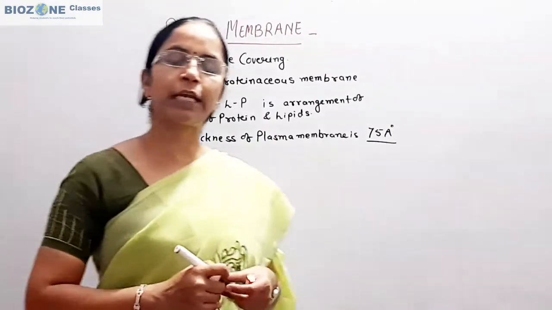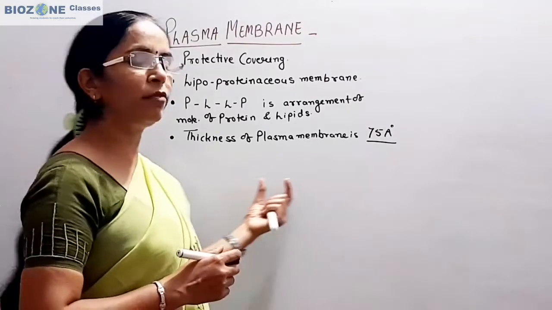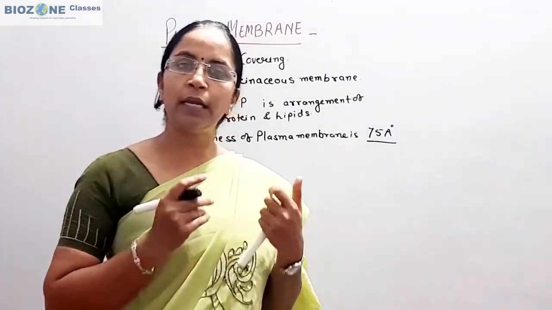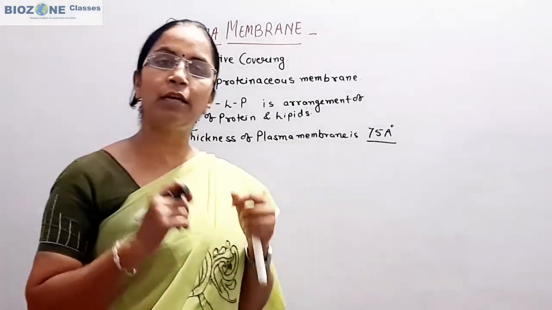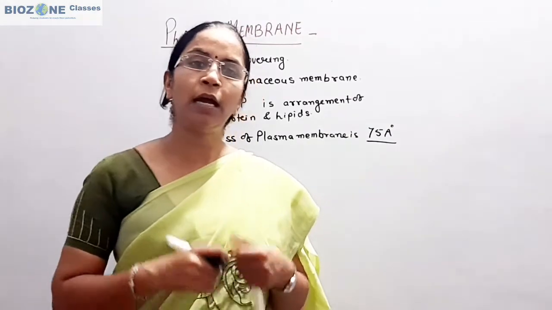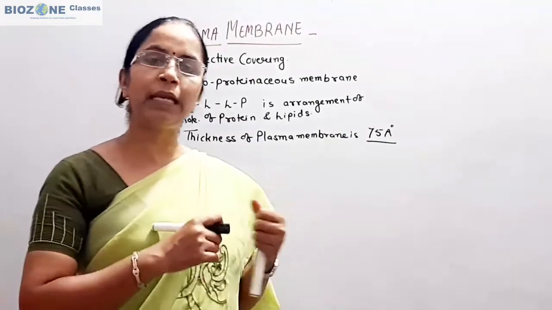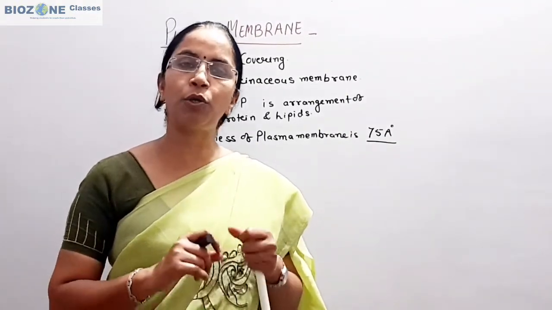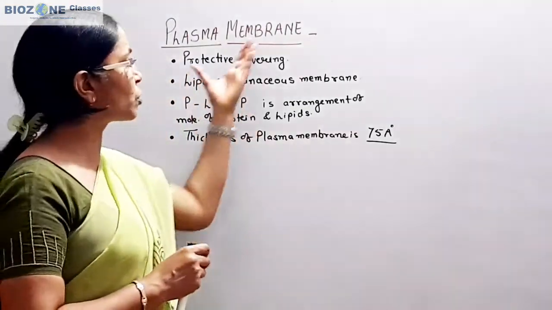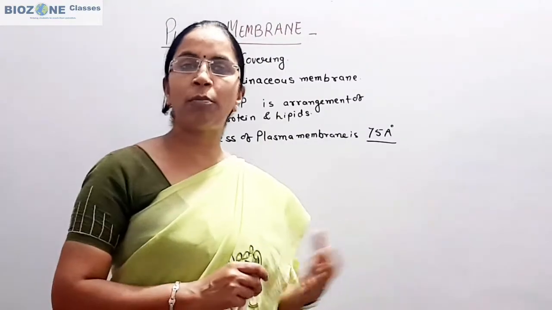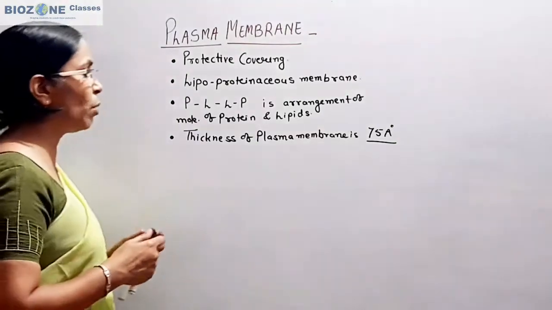Secondly, in the NCERT it is clearly mentioned that after the invention of the electron microscope in 1950, we came to know the exact and detailed structure of plasma membrane, and whatever knowledge of the structure of plasma membrane we have mainly comes from the erythrocyte or human blood corpuscles, the RBC. Whatever we study about the structure of plasma membrane, predominantly we study about the human erythrocyte or human RBC, so remember that also.